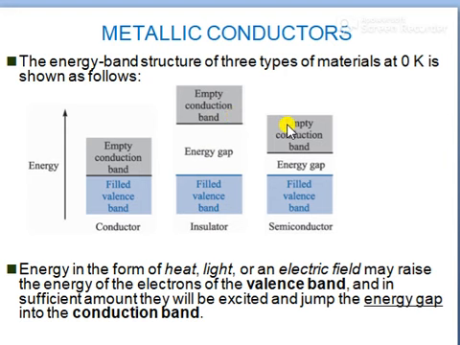Similarly, a smaller energy gap makes a semiconductor. So there is no gap for a conductor, a large energy gap for insulators, and a small energy gap for semiconductors.